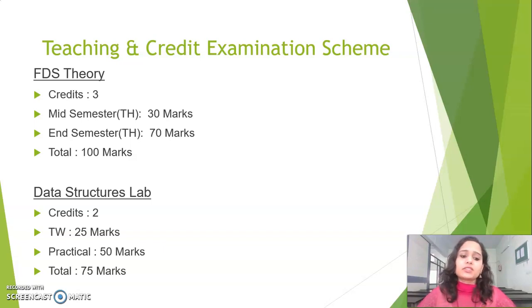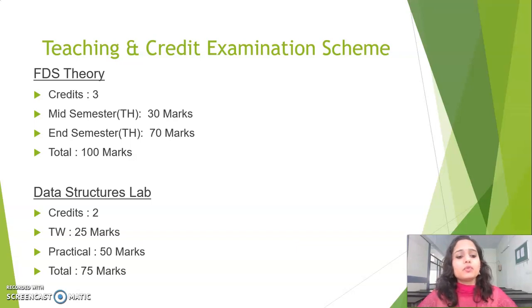So next one is the data structure lab. This FDS is accompanied with the lab. I want you to focus more on the practicals. But anyway, once you understand theory, only then can you perform the practicals, so both things are equally important. The lab is of 2 credit points, with 25 marks term work and 50 marks practical. So altogether 75 marks are assigned for the data structures lab.